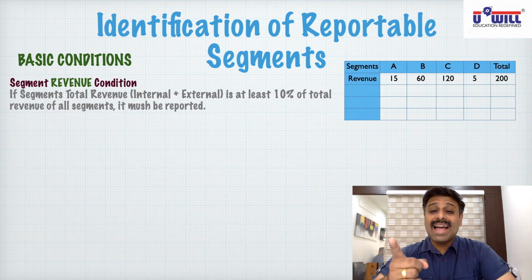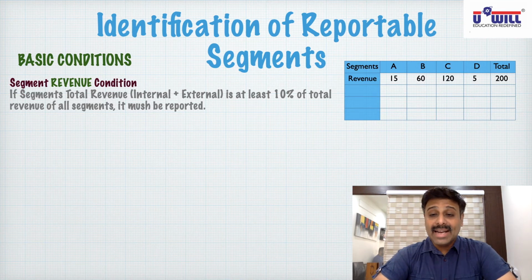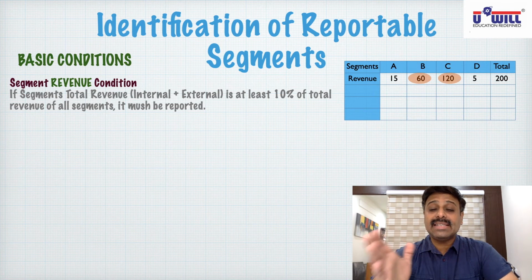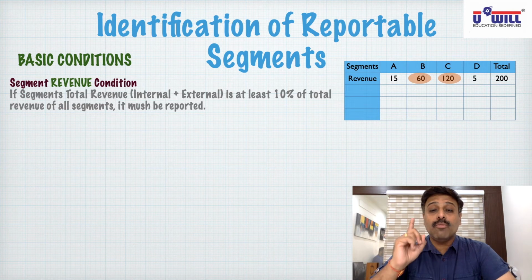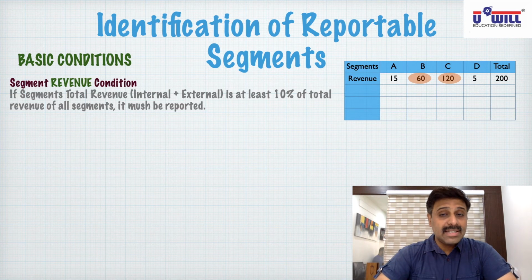Now what is 10% of this 200 lakhs? I repeat, what is 10% of this 200 lakhs? 20 lakhs. Which segments have at least 20 lakhs of revenue? Segment B, which is 60. A doesn't fall in that category, 15 is less than 20. Segment C, that is 120, is more than 20. And segment D also does not fall in that category, it is less than 20. So as per the revenue condition, which segment's information must you report to the shareholders? Segment B and C must be reported to the shareholders. I hope everyone is clear with this condition.